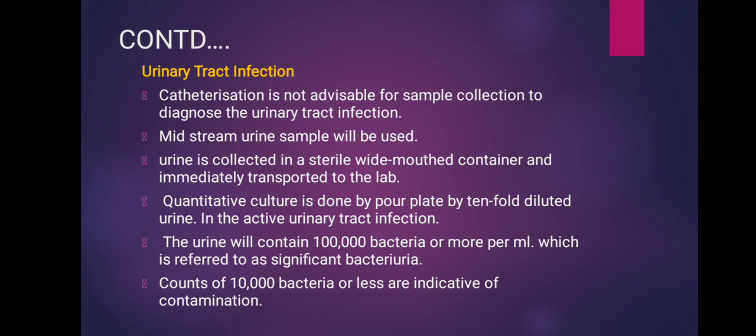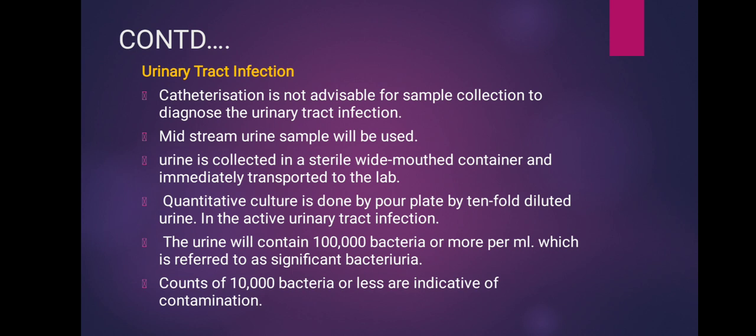Next one, the urinary tract infection. Catheterization is not advisable for collection to diagnose the urinary tract infection. Usually the sample for identifying this infection will be the midstream urine sample. The urine has to be collected in a wide mouth container and it is immediately transported to the lab.